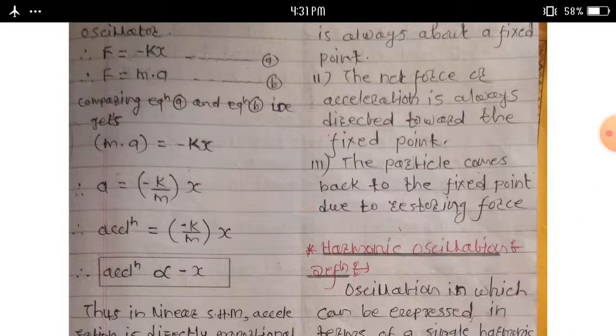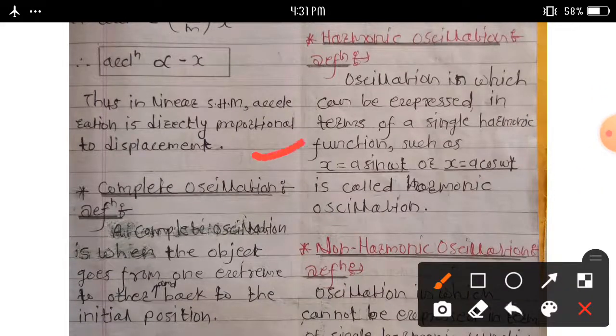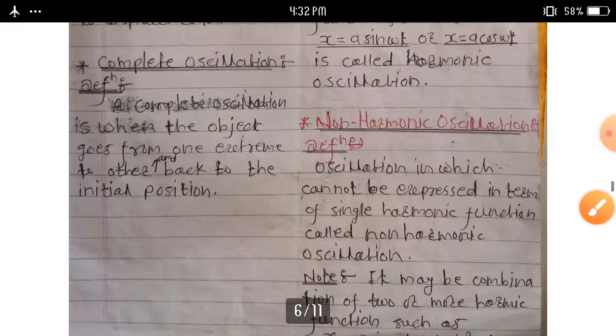Okay. Another concept is harmonic oscillation. What do you mean by harmonic oscillation? Oscillation which can be expressed in terms of a single harmonic function, such as x is equal to a sin omega t or x is equal to a cos omega t, is called harmonic oscillation.